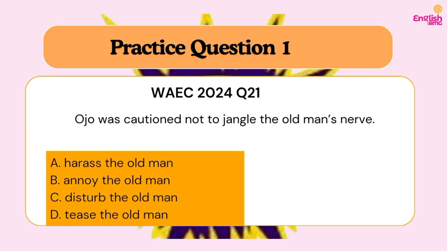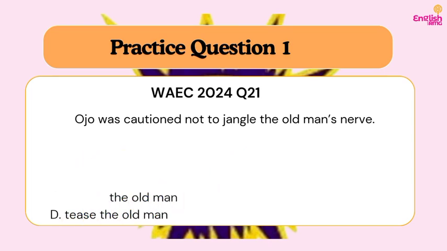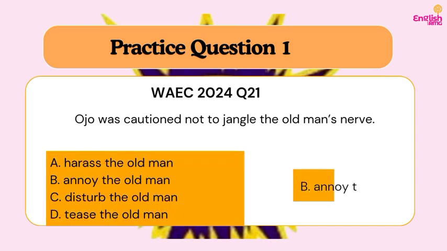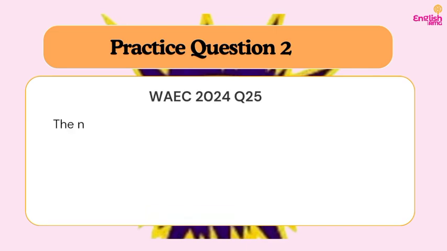I want to believe that you are familiar with the common expression, which is "don't get on my nerve." Do you understand? So the answer is what? B. Annoy the old man. So they only tricked it a little bit. It's an examination, so it is meant to test how smart you are. So they only tricked it a little bit to now say "jangle the old man's nerve."